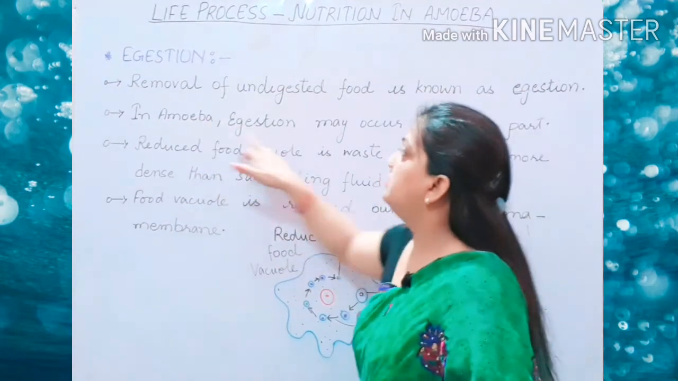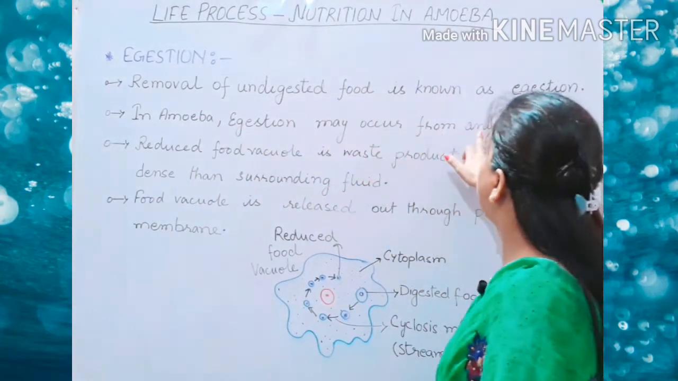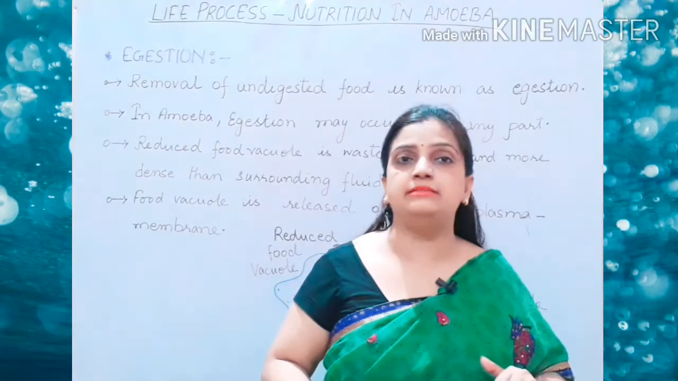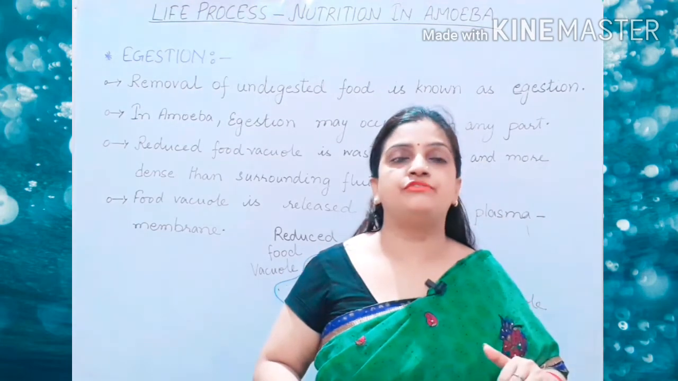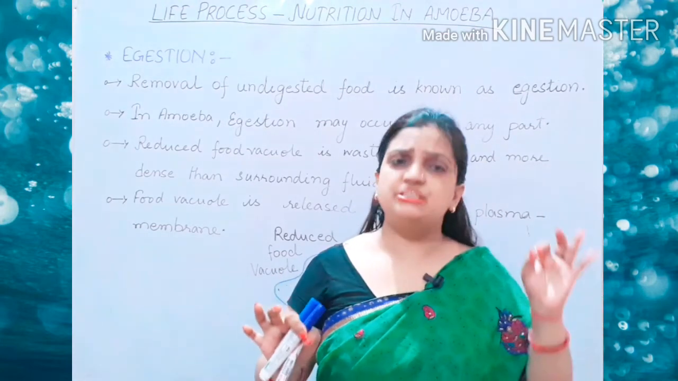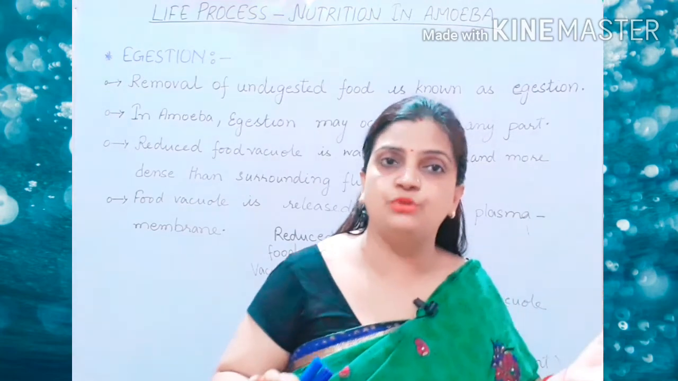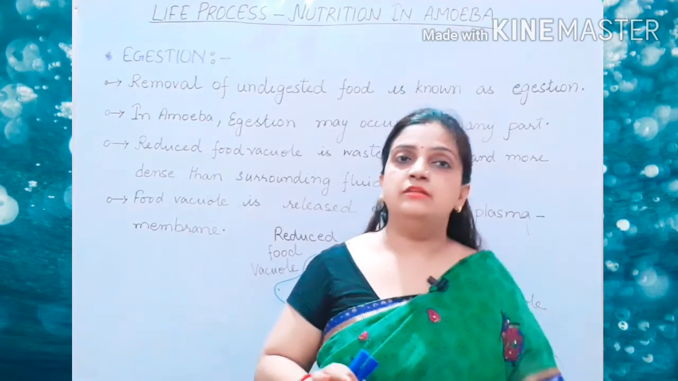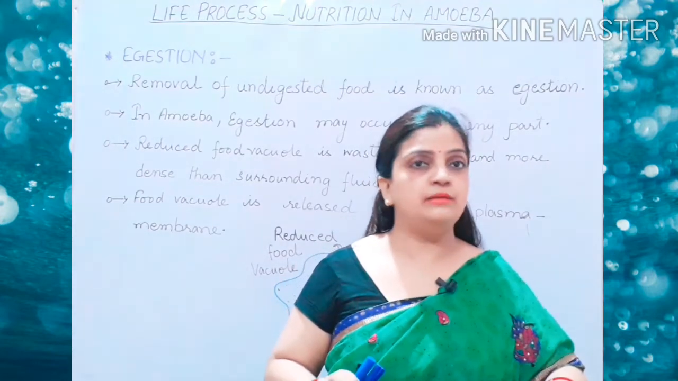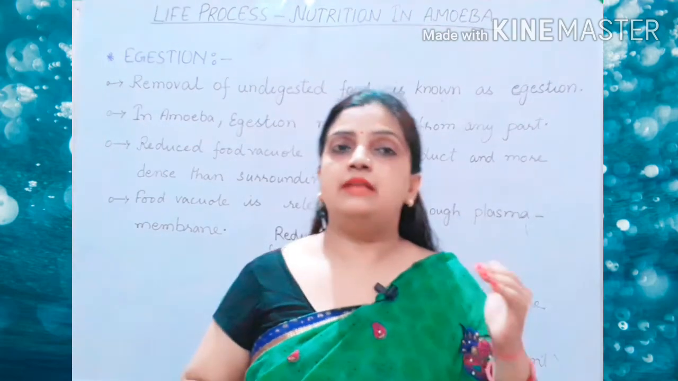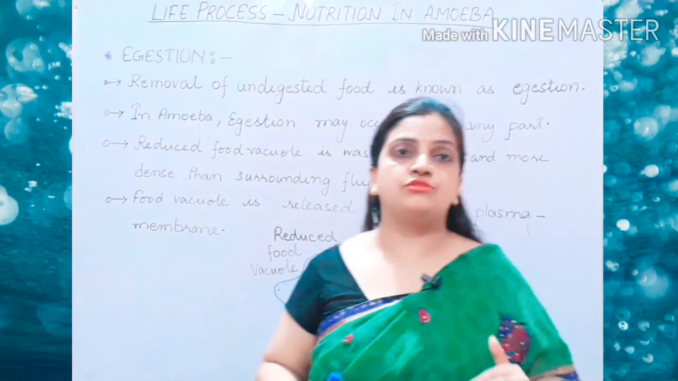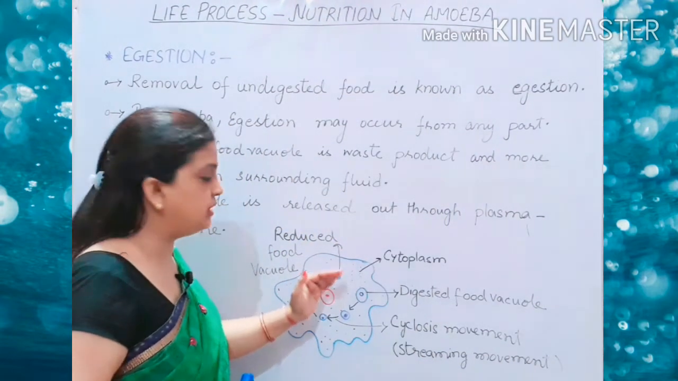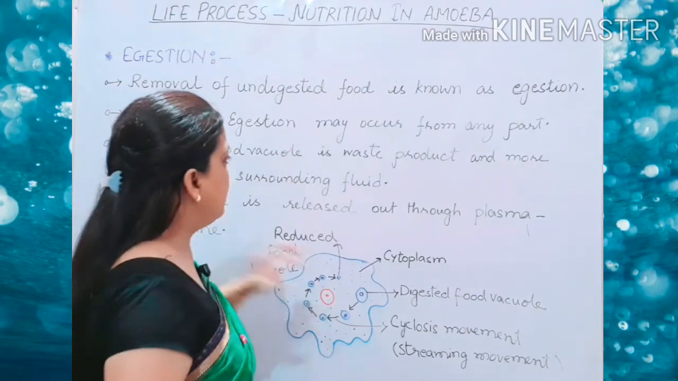In amoeba, egestion may occur from any part. Now, I told you ingestion, taking food inside the body of amoeba, was from any part. But usually they were taking it through pseudopodia. But it was not always fixed. From any part of the plasma membrane, the food could be taken inside the body of amoeba. Similarly, like ingestion, during egestion also, from any part of the plasma membrane, the undigested food can be thrown out. So, here what happens now?